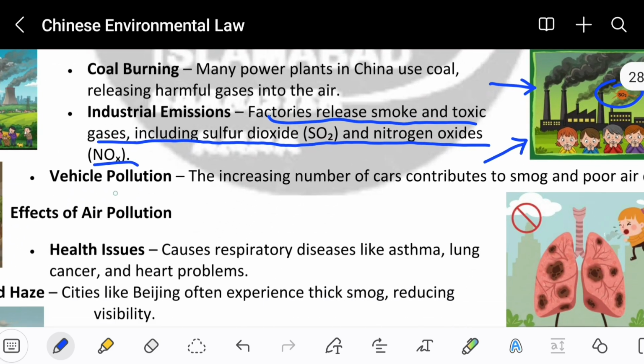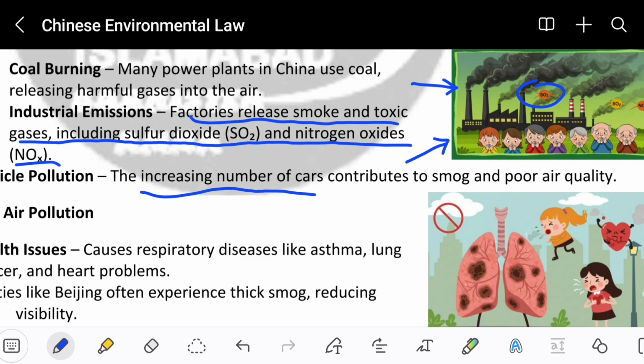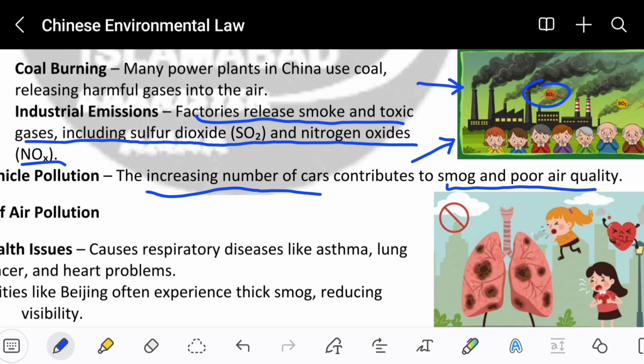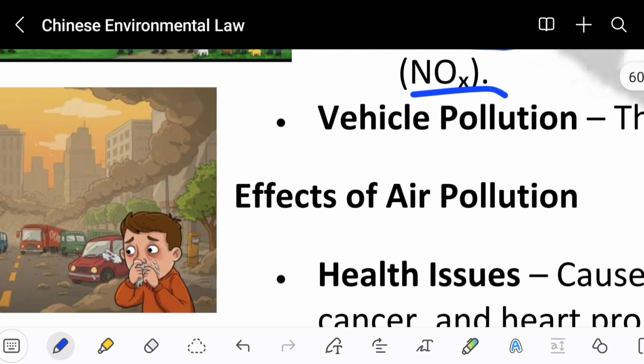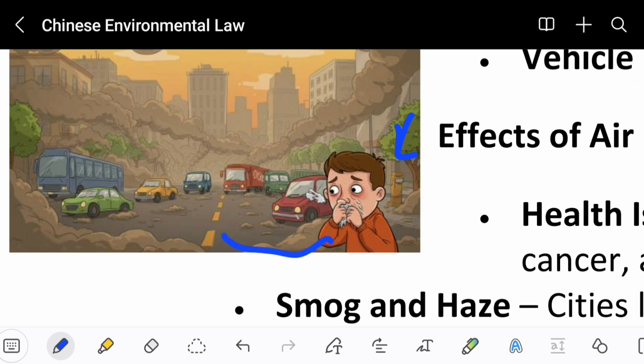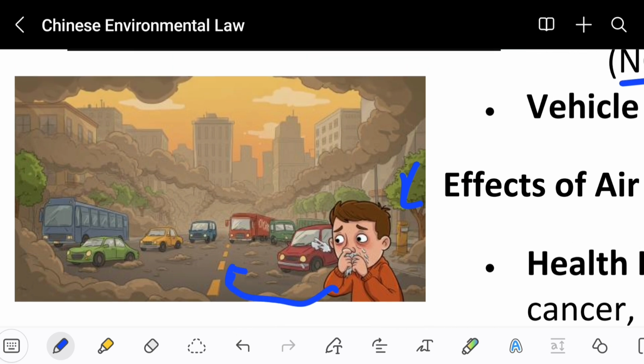Besides this, we find vehicle pollution as well. The increasing number of cars contributes to smoke and poor air quality. So you are seeing a man covering his face because behind him are a few cars that are producing a lot of smoke. You can see a lot of the gas coming out from the car. This gas coming out of a car's exhaust is very toxic for our bodies.